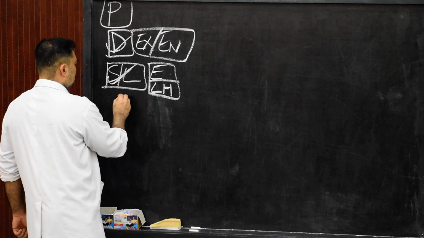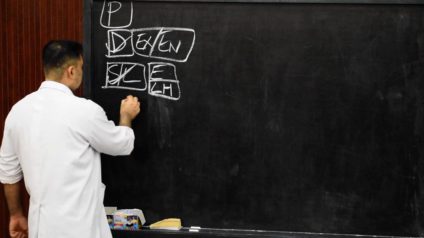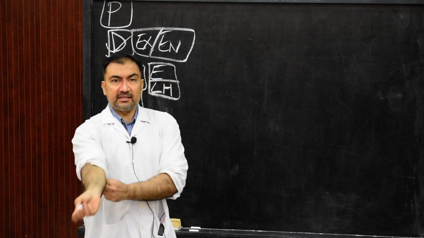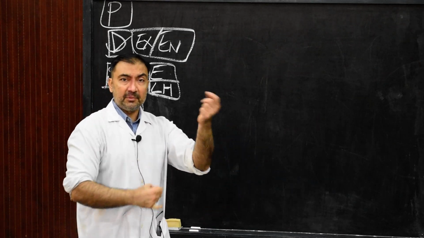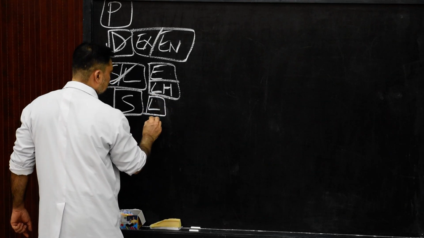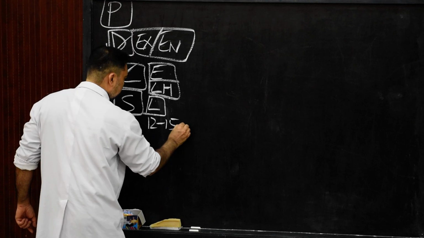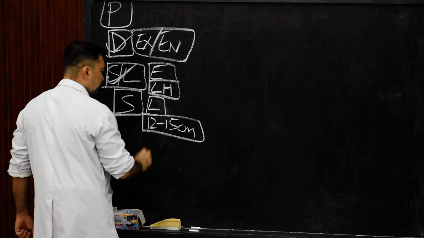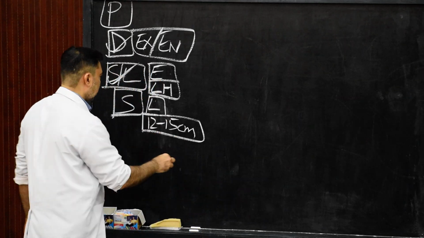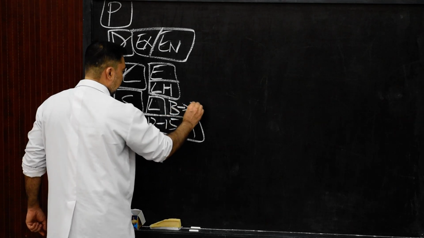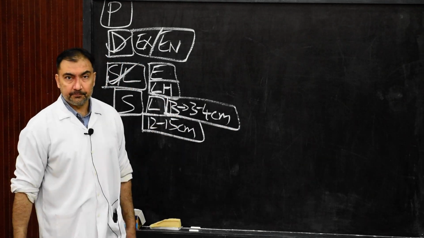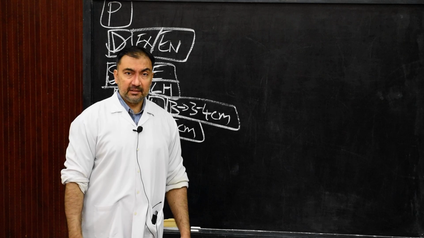Then we come to the size. This is very important, as we had observed in the case of the spleen. Similarly for the pancreas, sometimes even the length is asked in a 1 mark question. The length of the pancreas will be around 12 to 15 centimeters. The breadth of the pancreas will be around 3 to 4 centimeters. This size is very important. These are the measurements of the pancreas.